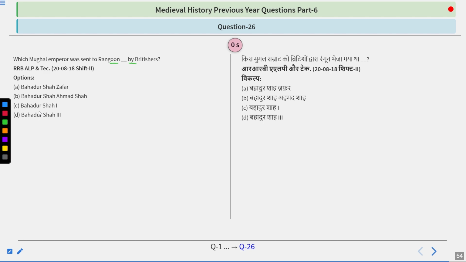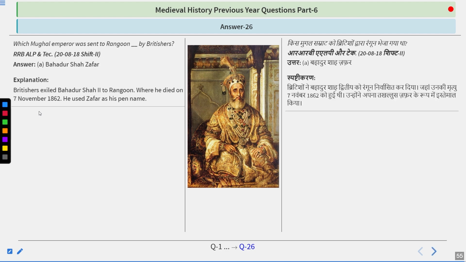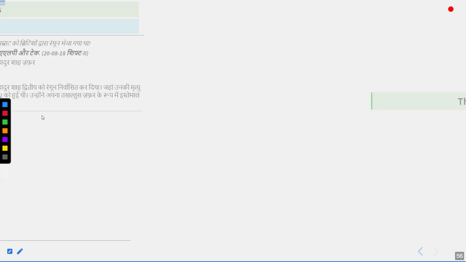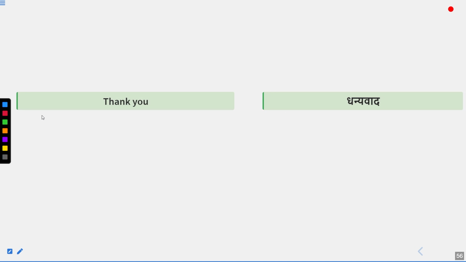And once again, the answer is simple. The answer is Bahadur Shah Zafar. So the British exiled Bahadur Shah II to Rangoon, where he died on 7 November 1862. He used Zafar as his pen name. So the answer is Bahadur Shah.